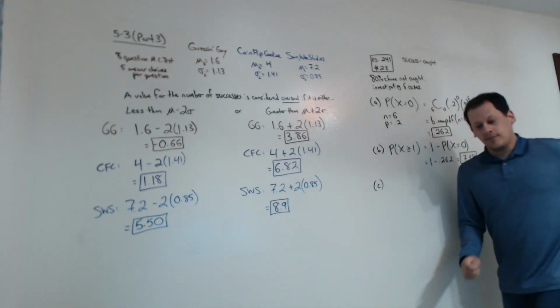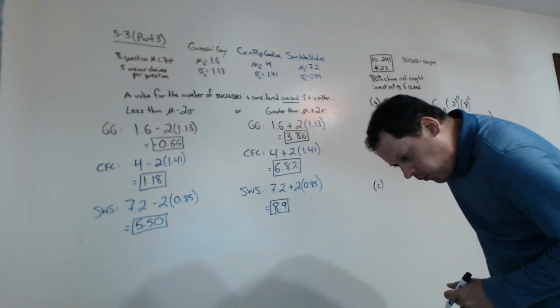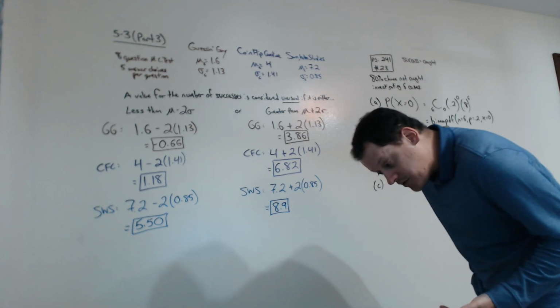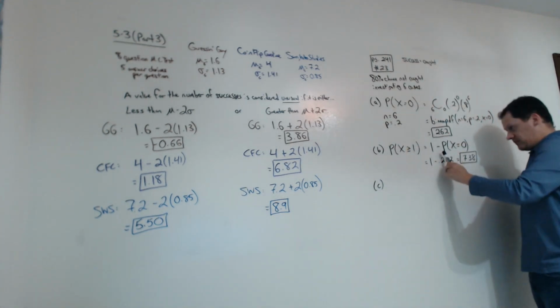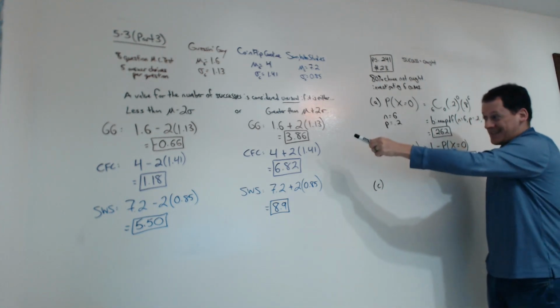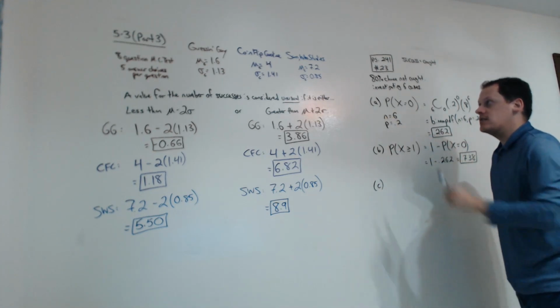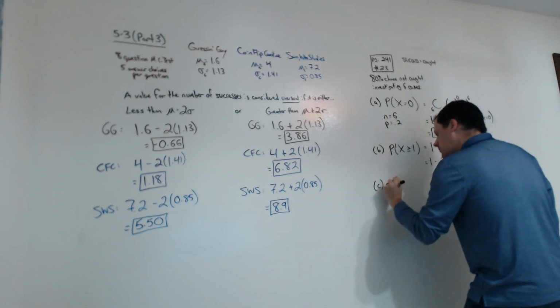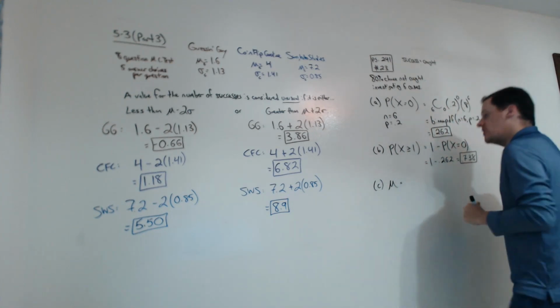Part C. What is the expected number of crimes that will be solved, and what is the standard deviation? These are reviewed from prior videos, but for part C, we need to calculate the mean and standard deviation here. So the mean, the formula for that is just n times p.